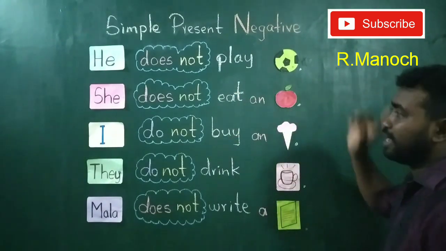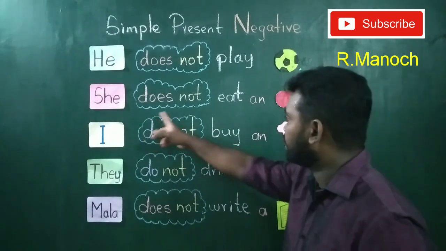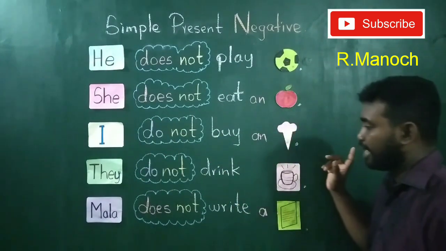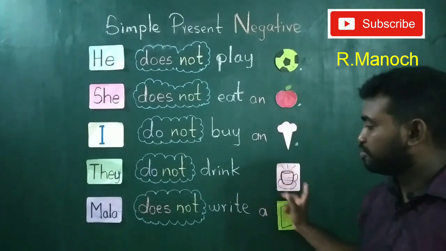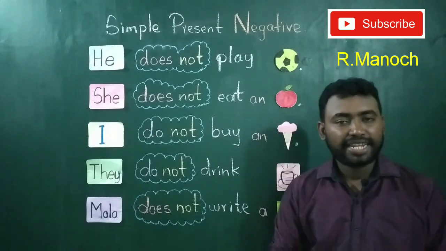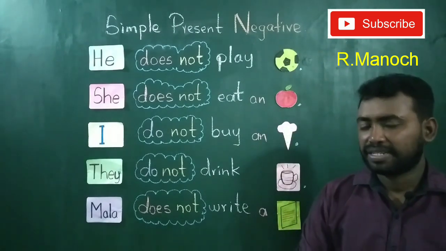He does not play football. She does not eat an apple. I do not buy an ice cream. They do not drink coffee, and Mala does not write a letter. These are the negative structure of simple present tense.